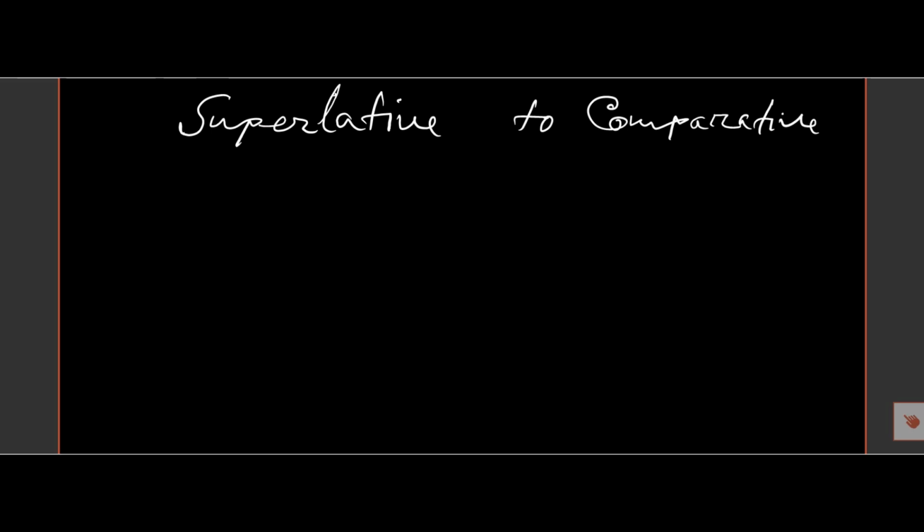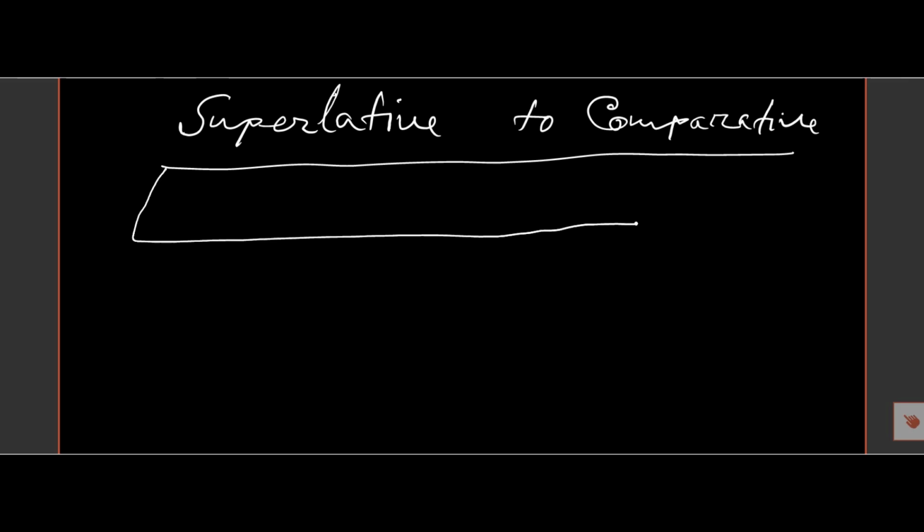Today we will transform superlative to comparative. And we must follow some structure here.